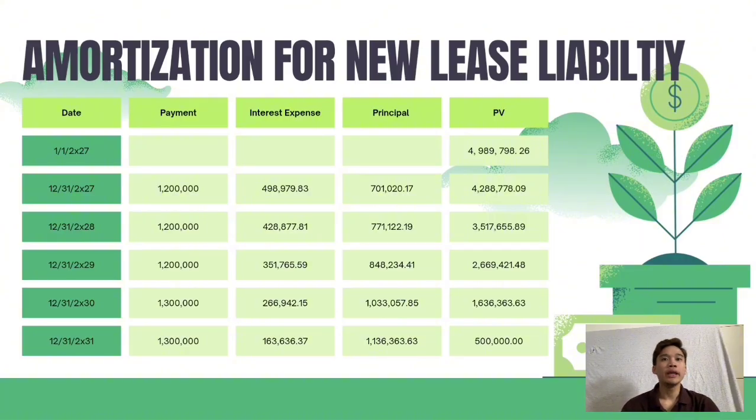For the first 3 years, the annual payment is 1.2 million because this is the remaining payment from the original stipulation. And then, for the lease modification for the extension of 2 years, the annual payment is 1.3 million. To compute for the interest expense, let us multiply the PV with 10%, and then subtract the interest expense from the annual payment to get the principal. After that, let us deduct the principal from the previous PV to arrive at the current PV.